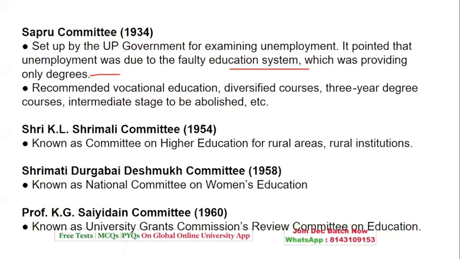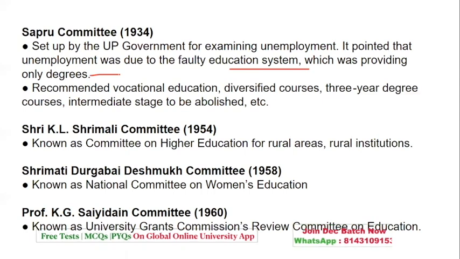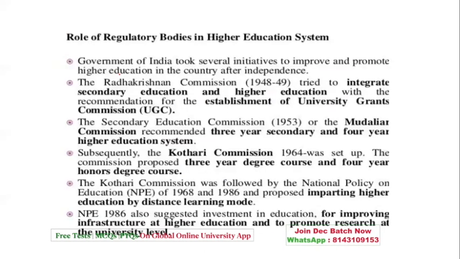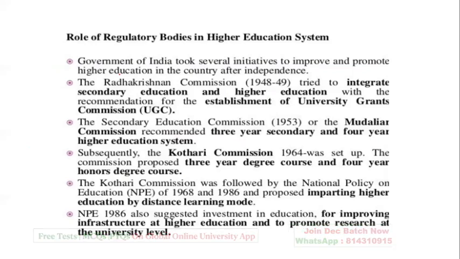Durgabai Deshmukh committee, which was also known as the National Committee for Women's Education, and Sayadin committee, that was the University Grant Commission Review Committee on Education. That is the one which was basically given the task of reviewing. So yes, it was too lengthy, but we have seen questions from all the nooks and corners where you have to take a quick revision of it.